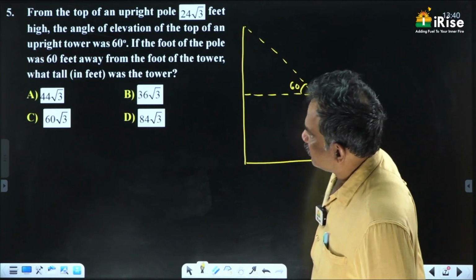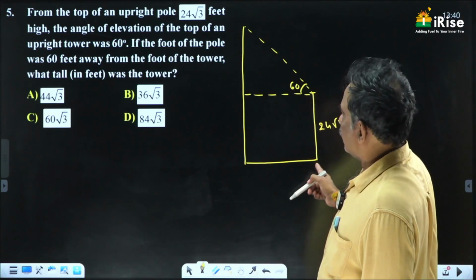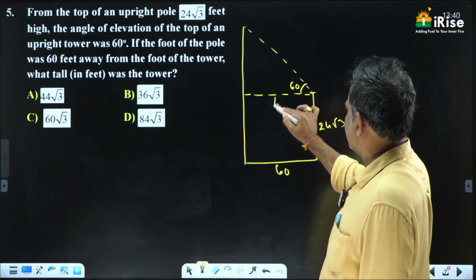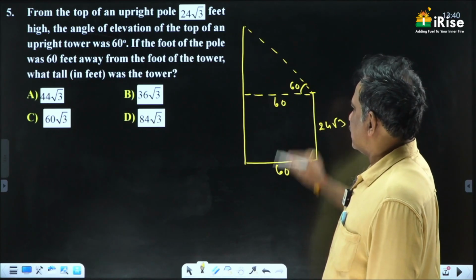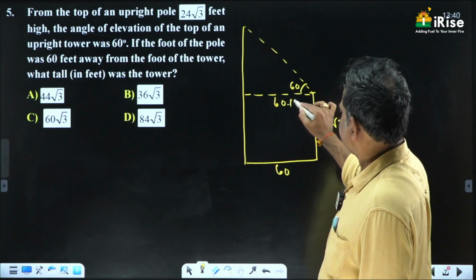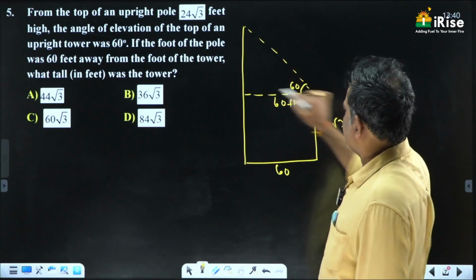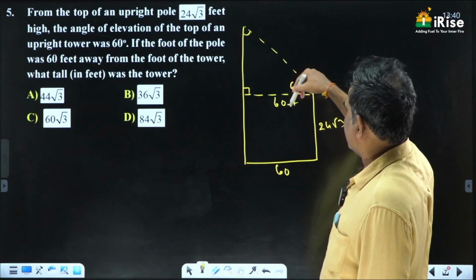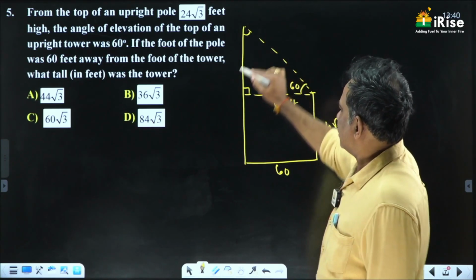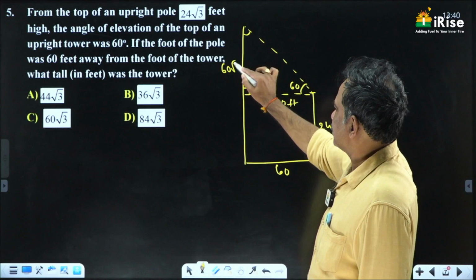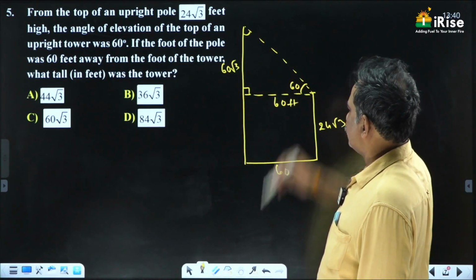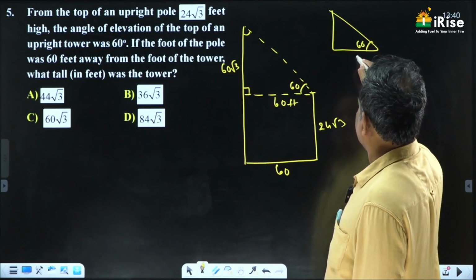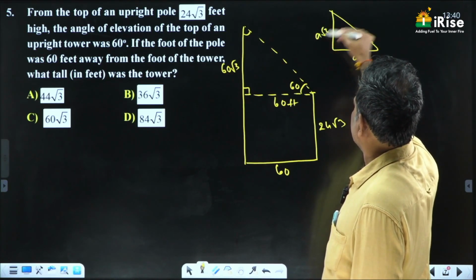If the foot of the pole was 60 feet away from the foot of the tower, this is given as 60 feet. Consider this triangle, a right angle triangle, 60, 90, 30. Opposite to 30 is 60, opposite to 60 is nothing but 60 root 3, 1 is to root 3 is to 2 is the formula. If this is A, this is A root 3, this is 2A.